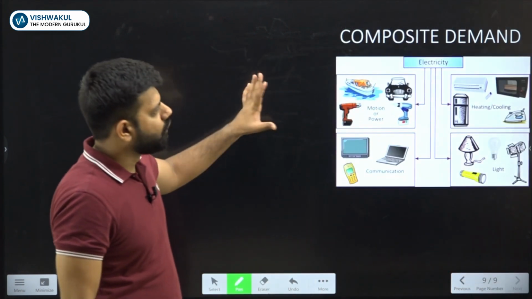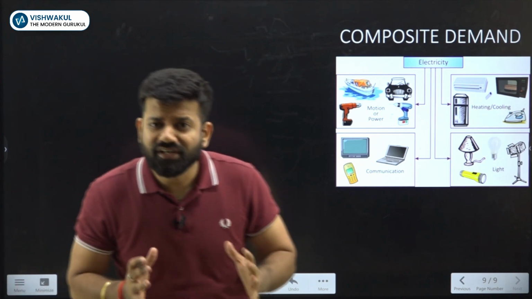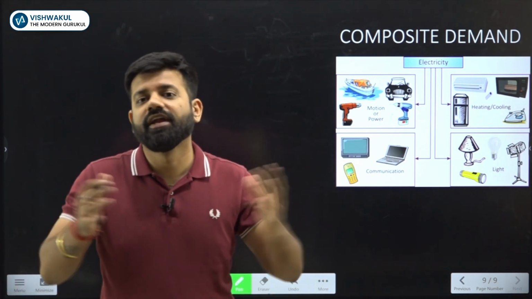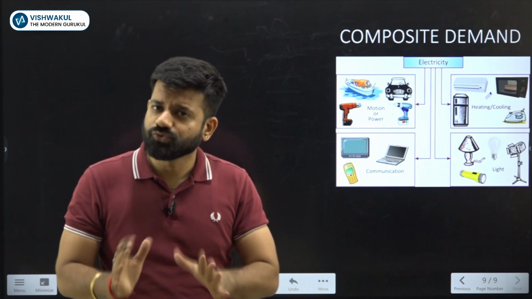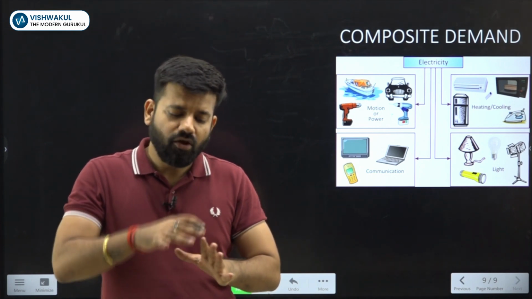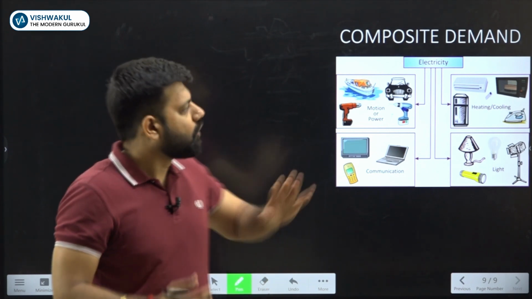Next, composite demand. What is the meaning of composite demand? Composite demand are those goods which have alternative uses. For example, electricity can be used for fan purpose, for cooling purpose, for light purpose, and even now it is used for cooking purpose, or to charge our vehicles we also need electricity. So those goods which are used in alternative uses or which have many uses are known as composite demand.